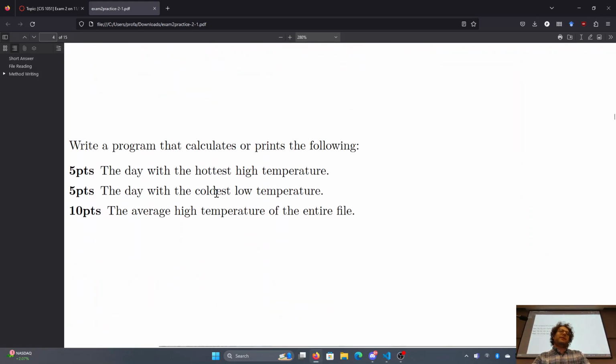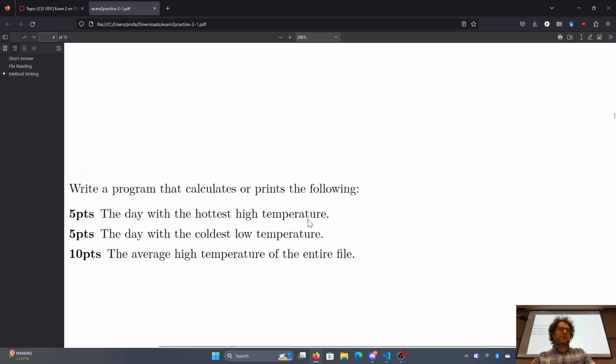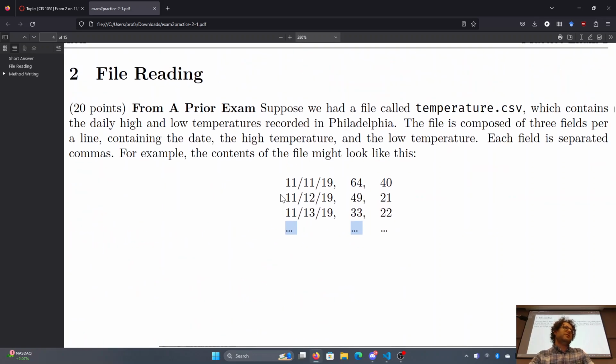So write a program that prints the following: the hottest high temperature, the coldest low temperature, and the average temperature of the entire file. Now, what I don't want you to do in these kinds of questions is simply find the highest value by eye and print that out.